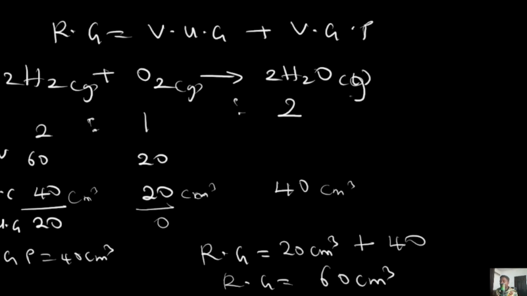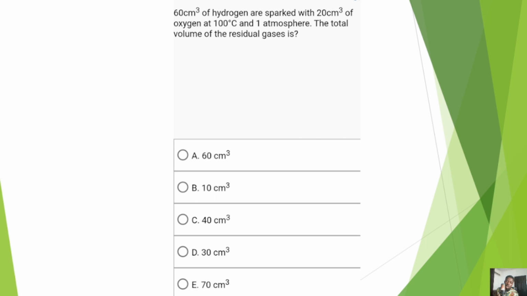So let's check our question to see if our answer is in the options. If you look at this particular question, you will notice that our answer is there, and that is option A. So that's your answer, basically 60 cm3. I presume that with this particular study, you have been able to understand the principle of Gay-Lussac's law of combining volumes. Thank you for watching.